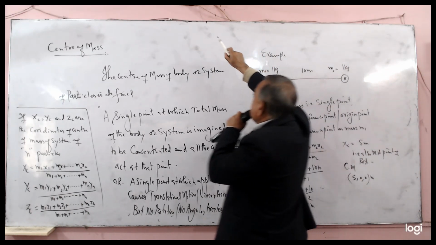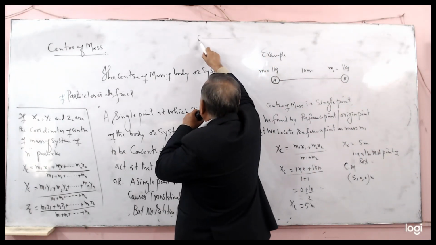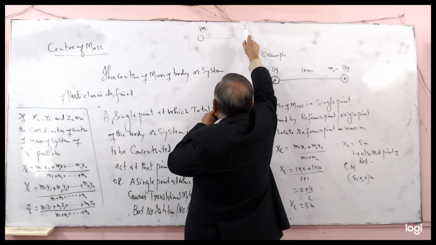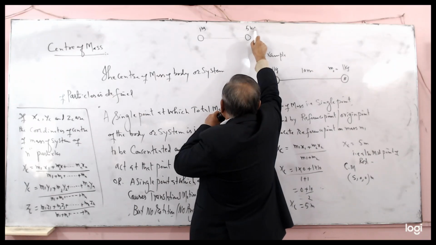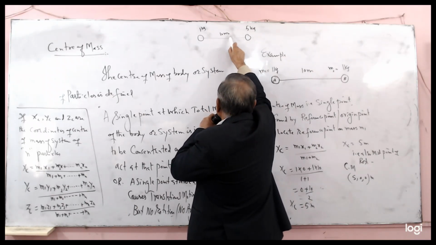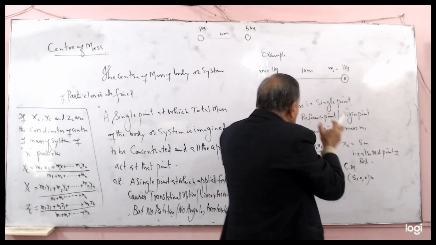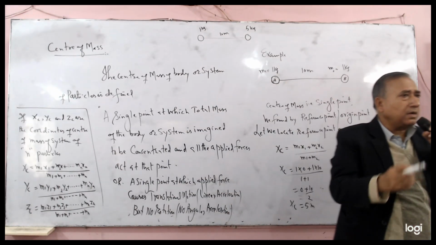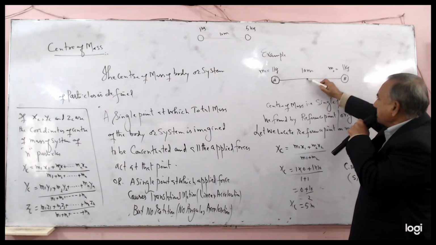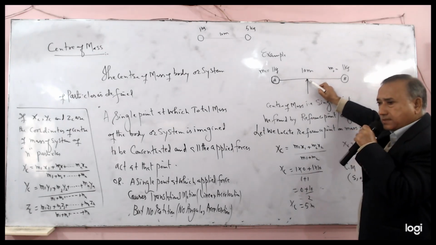Now consider the rod with unequal masses, say 1 kg and 5 kg, and the length of the rod is 10 meters. In the equal mass case, what is the center of mass? It is the midpoint, a single point.